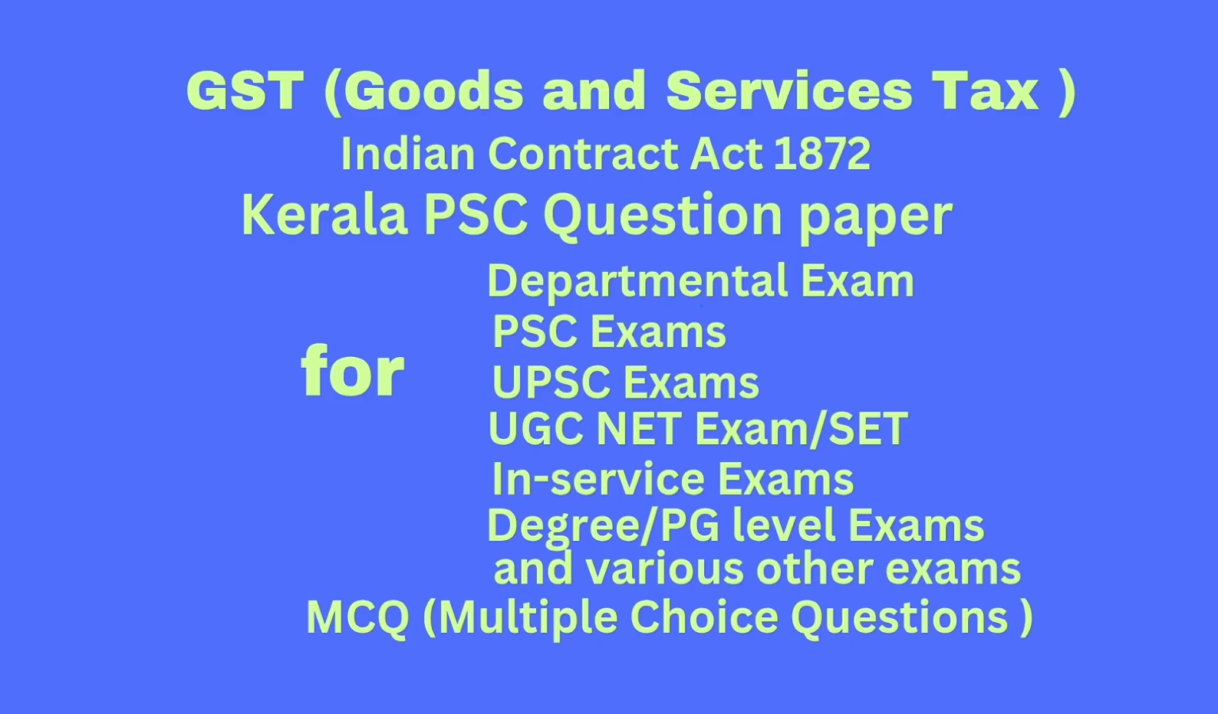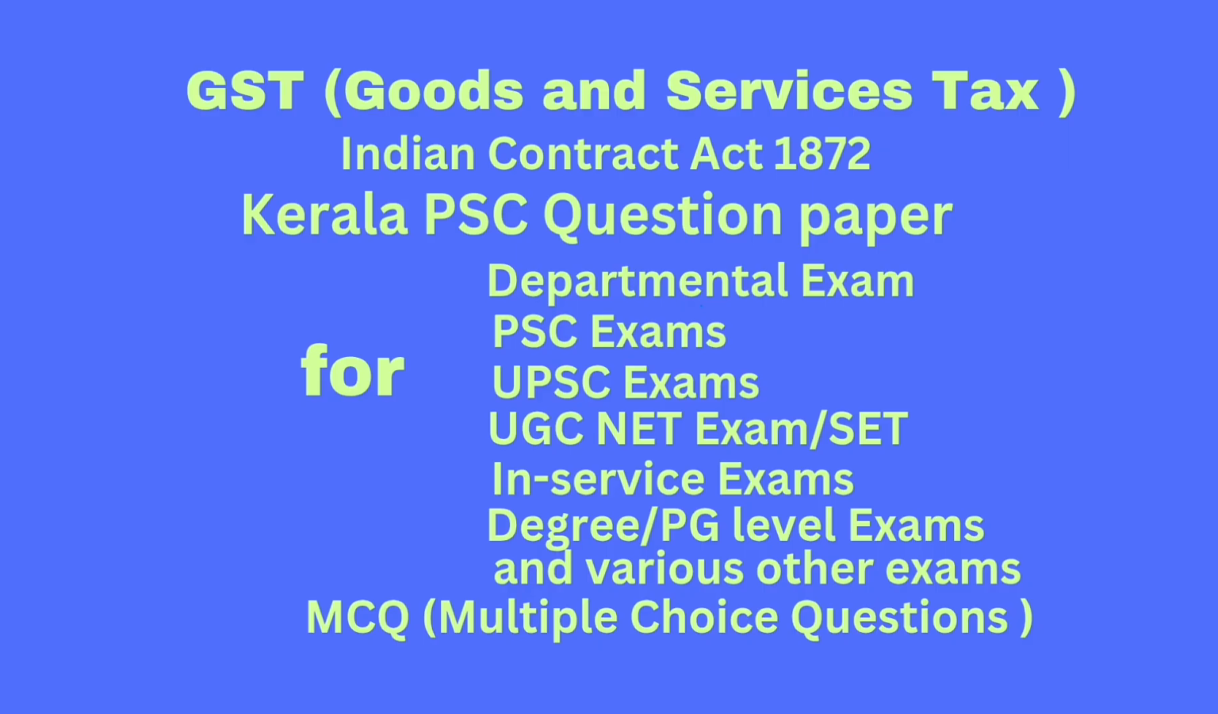Question number 26. GST Council membership consists of which of the following members? Option A, Union Finance Minister. Option B, Union Minister of State in charge of Revenue or Finance. Option C, Minister in charge of Finance or Taxation nominated by each state government. Option D, all of the above. Correct answer, all of the above. Question number 27. Who amongst the following is the chairperson of GST Council? Answer, Union Finance Minister.